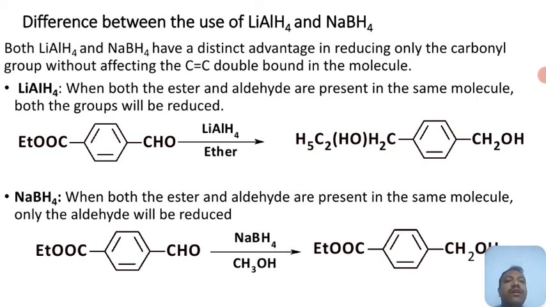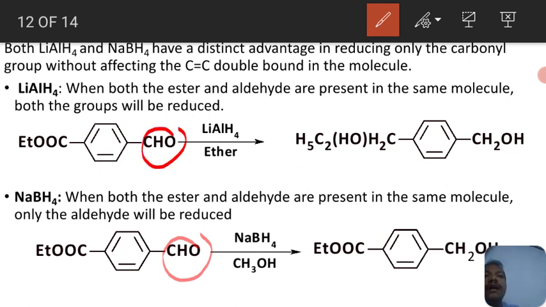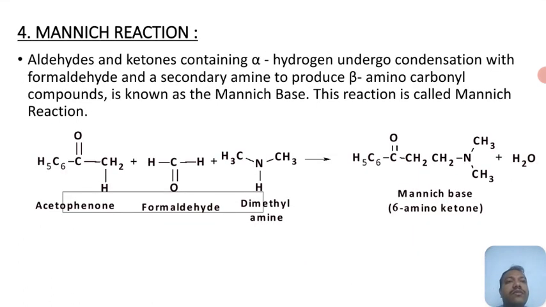The same molecule, when you reduce with sodium borohydride, selectively reduces only the aldehyde group. So sodium borohydride selectively reduces the aldehyde group, whereas lithium aluminum hydride reduces both the ester group as well as the aldehyde group. This is the difference between sodium borohydride and lithium aluminum hydride.